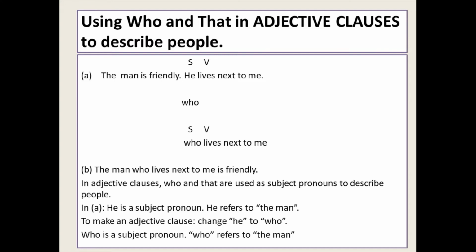An adjective clause: who and that are used as subject pronouns to describe people. In example A, he is the subject pronoun. He refers to the man. To make an adjective clause, we will change he to who, as we can see in example B. Who is a subject pronoun. He refers to the man.